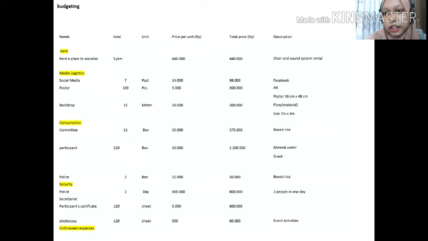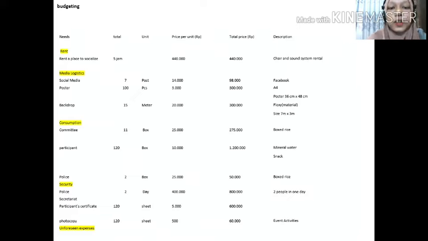Description: chair and sound system rental. Media logistic. Social media total 7. Price per unit 14,000. Total price 98,000. Description: Facebook.